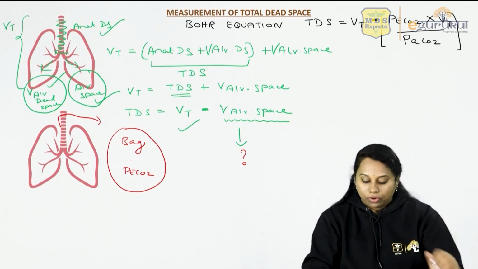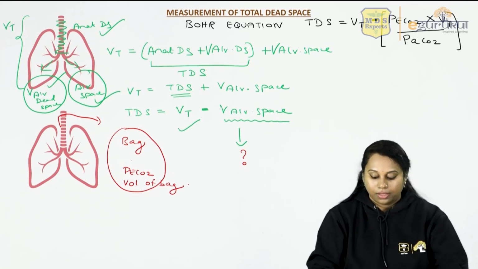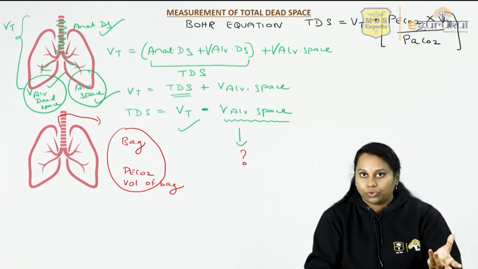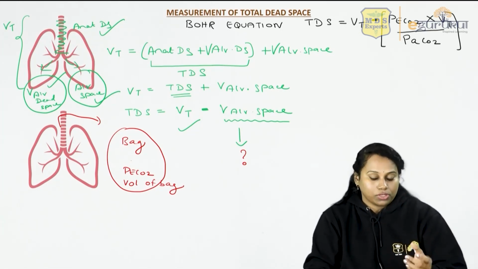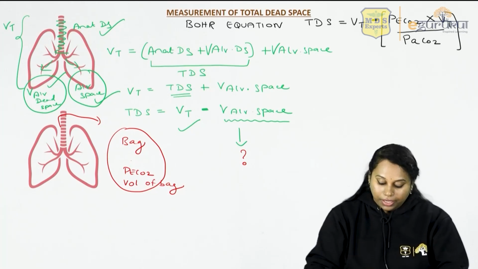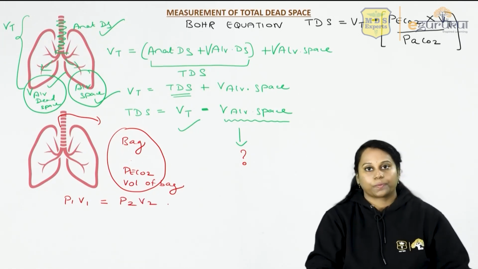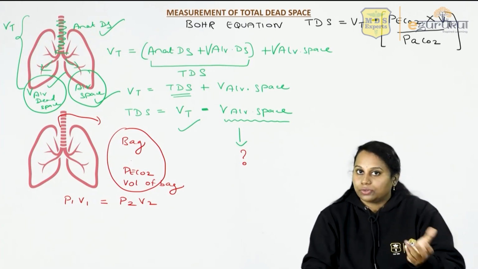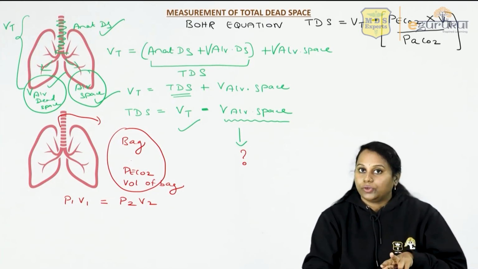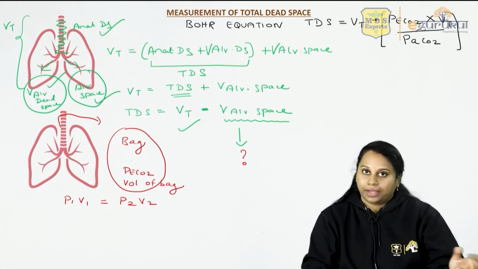If you measure the volume of the bag, that will give you the volume of the bag. So now you know the PeCO2, partial pressure of carbon dioxide in the bag, in the expired air, and the volume of the bag also you can measure. Now applying Boyle's law, P1 V1 is equal to P2 V2. Because the air that was present in your respiratory tract, that only has gone into the bag. So the pressure into volume in your respiratory tract should be equal to pressure into volume in the bag.